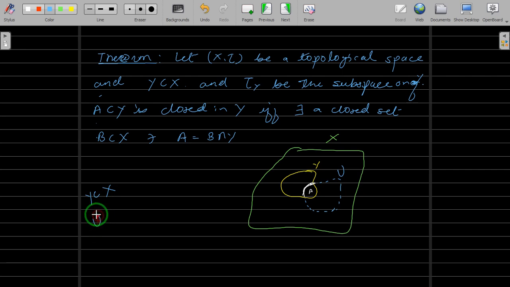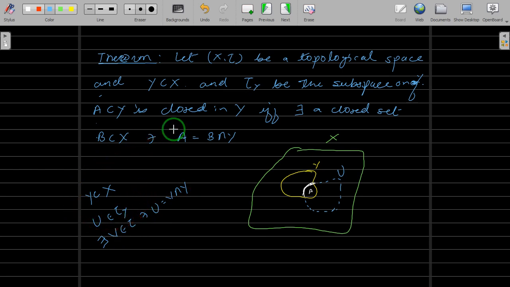A set U is open in Y, that is U belongs to tau Y. Tau Y is the topology on Y. That's called subspace topology. Now U belongs to tau Y means U is open in Y if there exists an open set V belongs to tau, which is open in X, such that you can write U as V intersection Y, and this is for your open set.